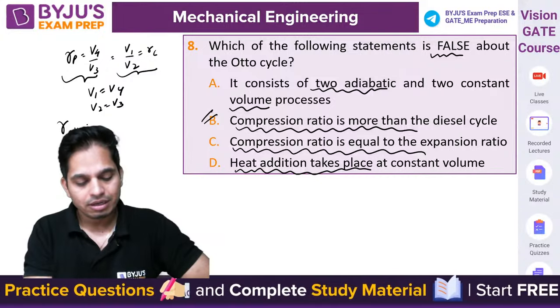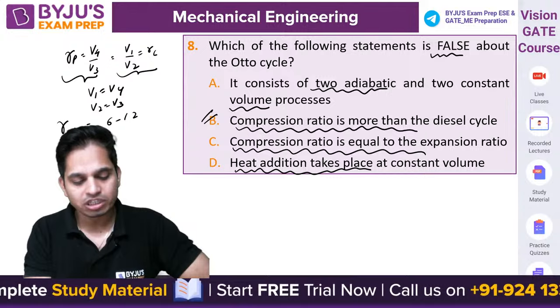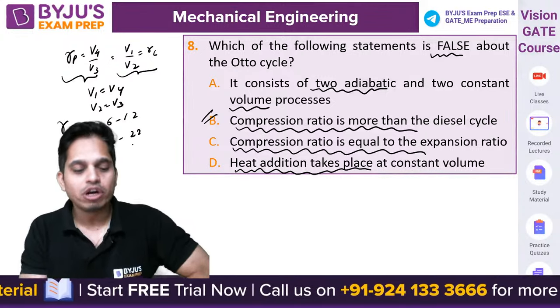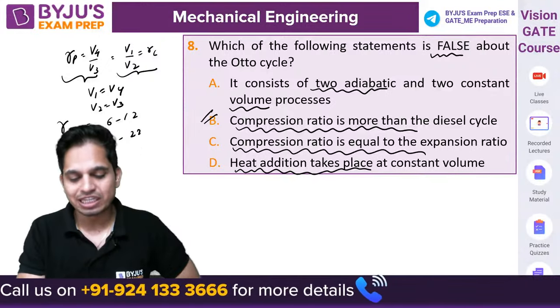For Otto, the compression ratio is around 6 to 12. For diesel, it is around 16 to 22. For dual, it is somewhere in between. Okay, so this is incorrect.